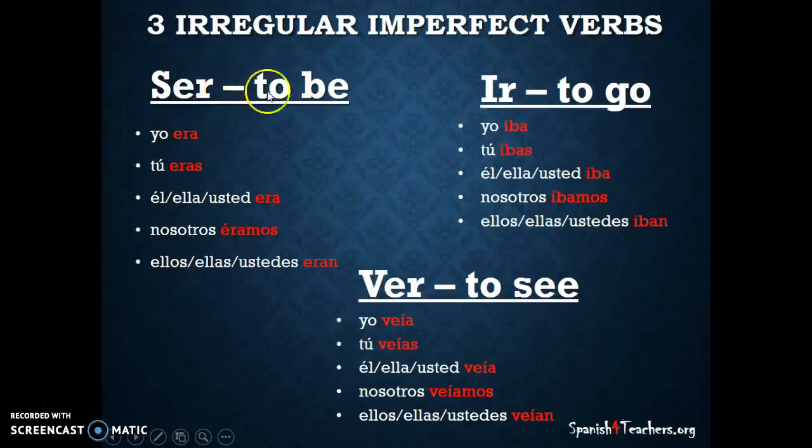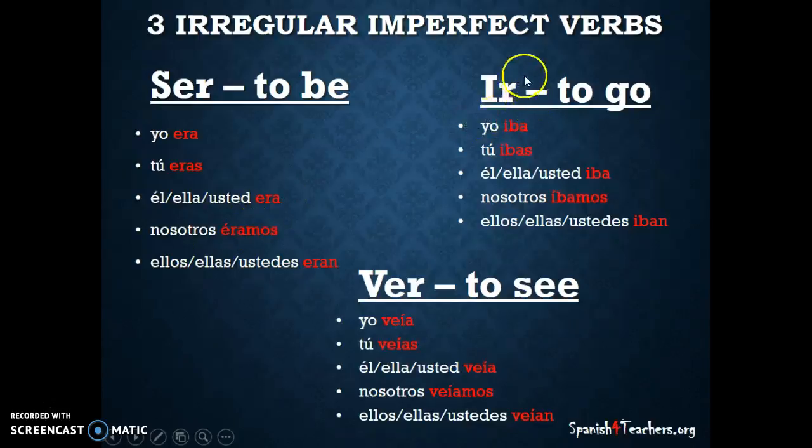We have ser, which means to be, as we know. So in the imperfect, this is how it is conjugated. Era, eras, era, éramos, eran. So I was, you were used to be. He, she used to be or was, we were or we used to be, so on and so forth. So notice only in the nosotros form does it have an acento.